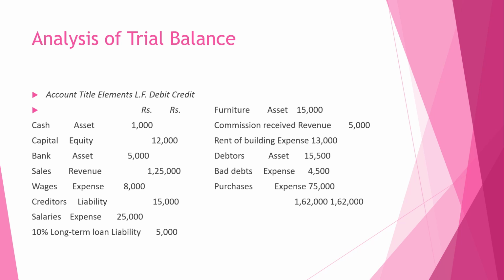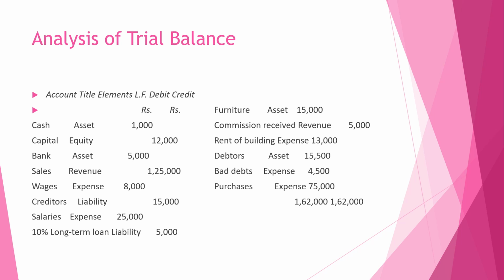So here we have discussed whether we will debit or credit and how it will be shown and how we will understand. So here the account, then title, element, debit, credit. Cash is an asset, it will be debited. Capital is equity, so it will be credited.